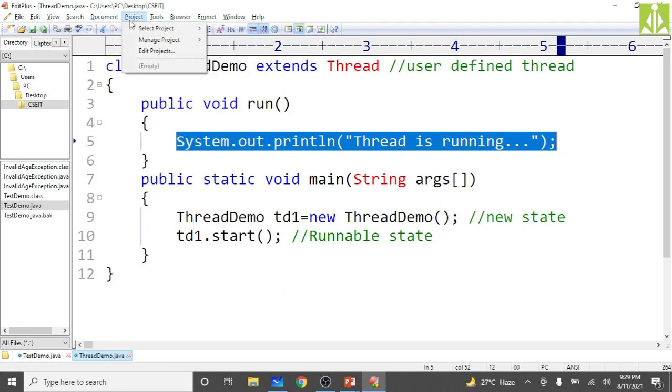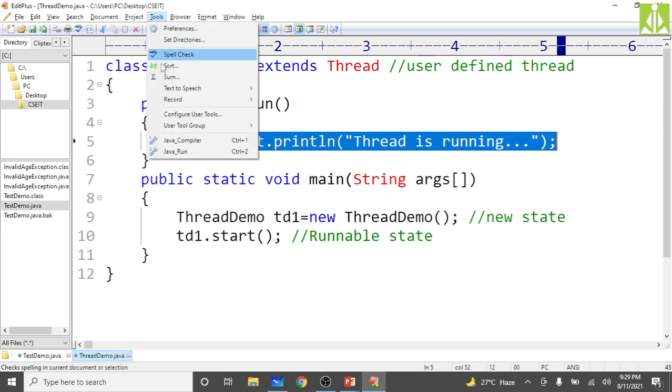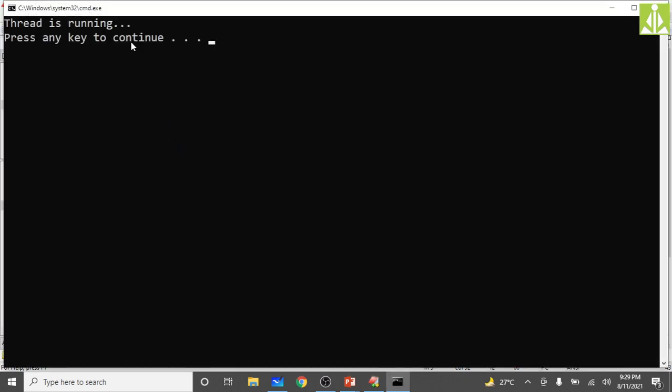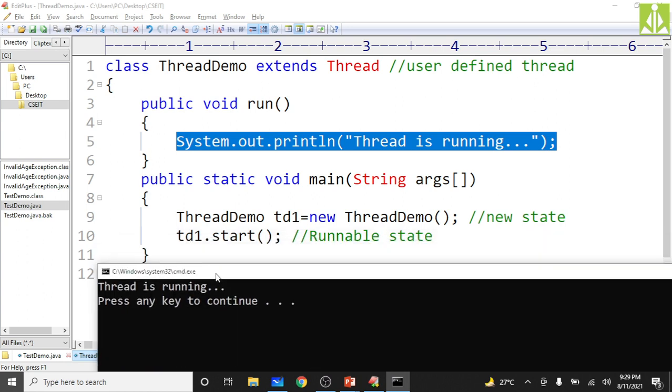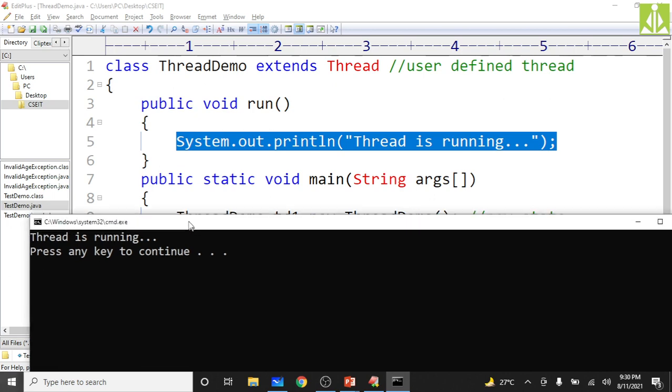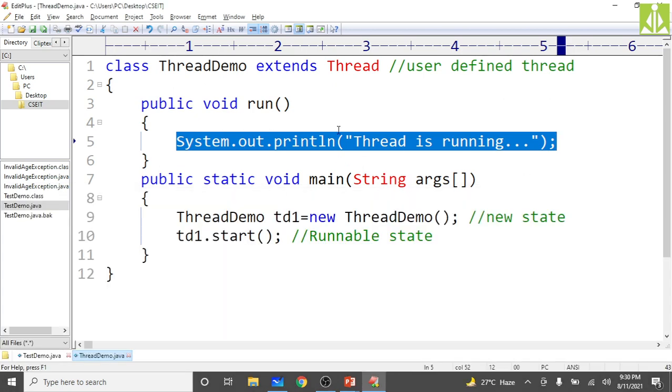Yes, just go and compile with the Java compiler, as you can see over here. It is successful. Then run. See, we got the output, "Thread is running", but we have not called the run method. Who called the run method? The scheduler called it, whenever it felt suitable, because it is not in our control. If it were in our control, we might have called it.